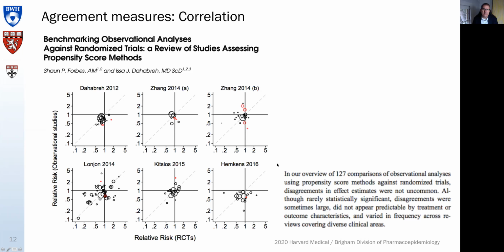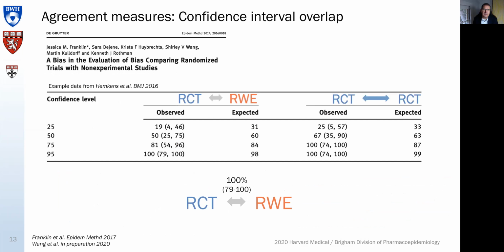Another agreement measure is simply correlation, where you have the scatter plot of the pairs, the real-world evidence and RCT pairs plotted, and you estimate the correlation coefficient. This is work by Sean Forbes and Issa Dehabre, looking at 6 published meta-analyses and putting them all in the same 6 types of scatter plots here, and that is quite informative.